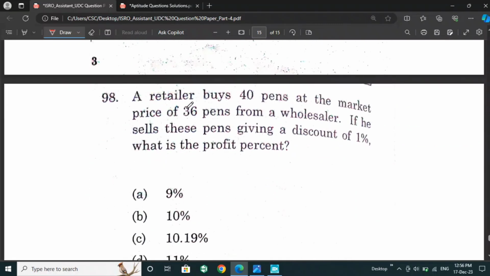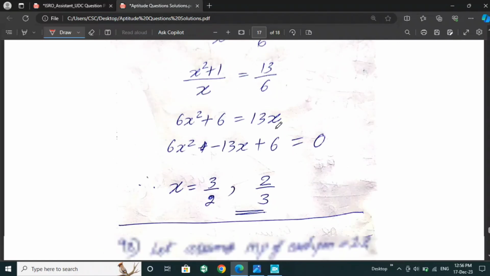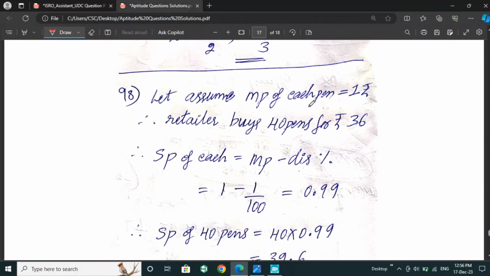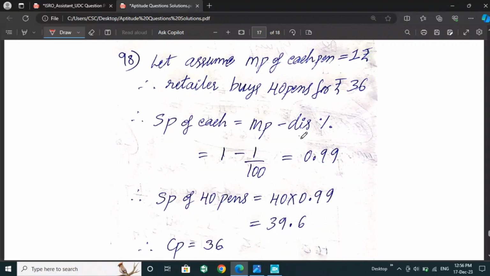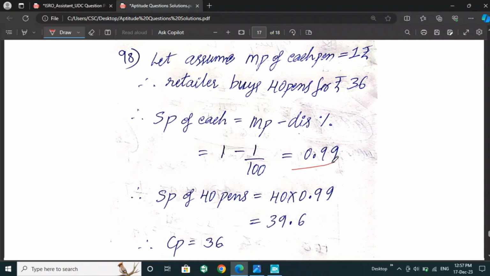Next: a retailer buys 40 pens at the market price of 36 pens from a wholesaler. If he sells these pens giving a discount of 10%, what is the profit percentage? For this question, let us assume the MP, market price, of each pen is 1 rupee. So the retailer buys 40 pens for 36 rupees, and the selling price of each will be the market price minus the discount.